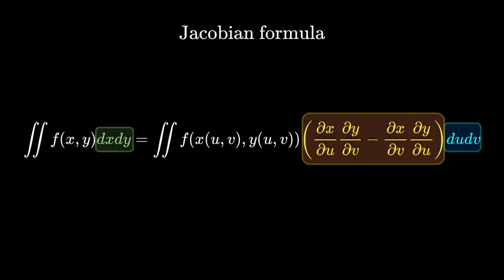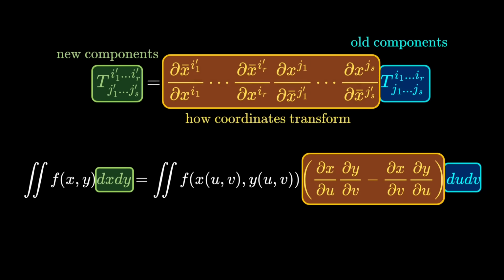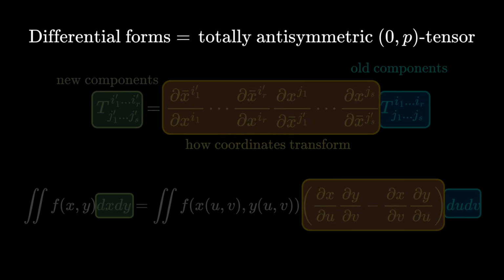Mathematicians noted that if we ignore the function f and only focus on the dx dy and du dv bit, it looks eerily similar to, but not exactly, the tensor transformation law. So at the time, mathematicians had a vague idea that differential forms can be a tensor, but they were not sure how. It wasn't until much later that a precise definition was nailed down.